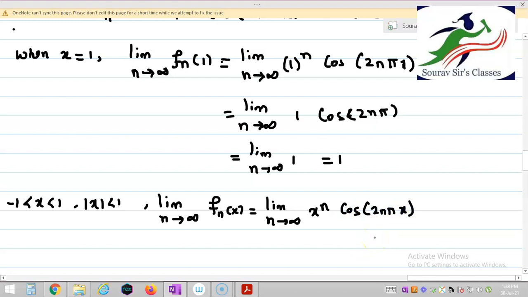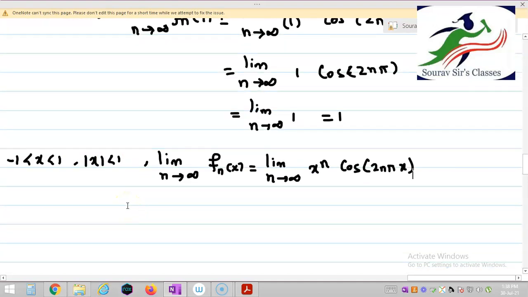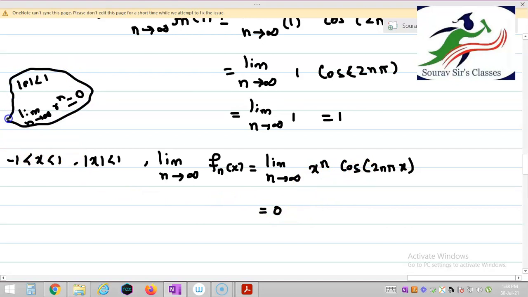Now it is known that mod x is less than 1. So we know that if mod x is less than 1, limit n tends to infinity x to the power n is equal to 0. So this limit is equal to 0, and cos is a bounded quantity, so 0 into a bounded quantity is equal to 0. What I am saying is, you know that when mod r less than 1, limit n tends to infinity r to the power n is equal to 0, right? Here mod x less than 1, so this limit is equal to 0, and this quantity is bounded, so 0 into this bounded quantity is equal to 0, right? So when minus 1 less than x less than 1, this limit again does exist.